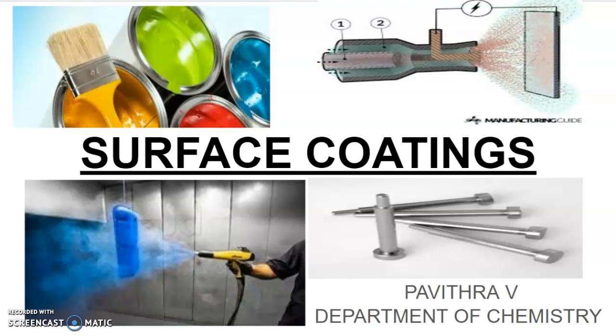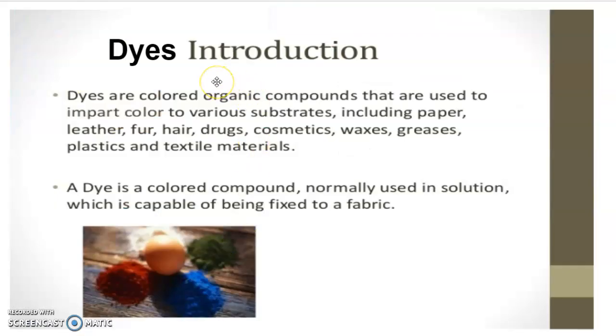Today we are going to discuss a topic called surface coating. In that we will study what are dyes. Dyes are colored organic compounds that are used to impart color to various substrates including paper, leather, fur, hair, drugs, cosmetics, waxes, greases, plastics and textile materials.